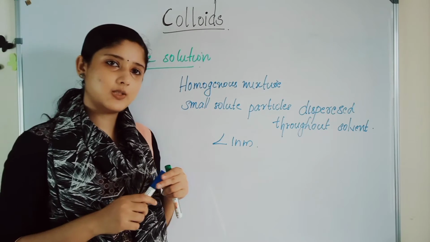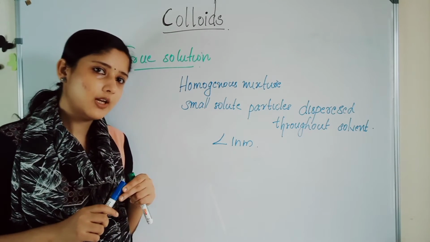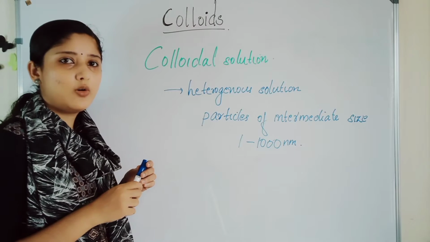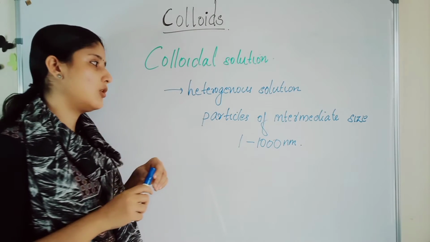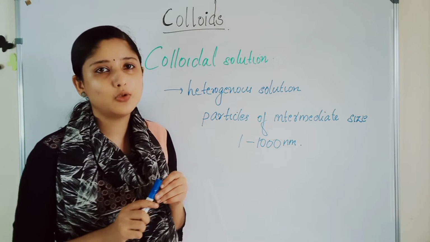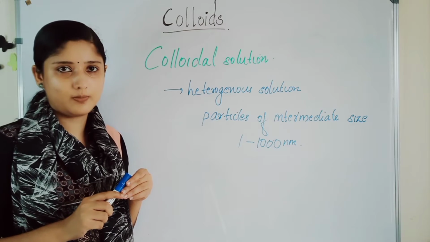So we can define a true solution as a homogeneous mixture in which small particles are dispersed throughout the solvent and the particle size is less than 1 nanometer. A colloidal solution can be defined as a heterogeneous solution in which the particles are of intermediate size, that is from 1 to 1000 nanometer. In this way we can define a colloidal solution.